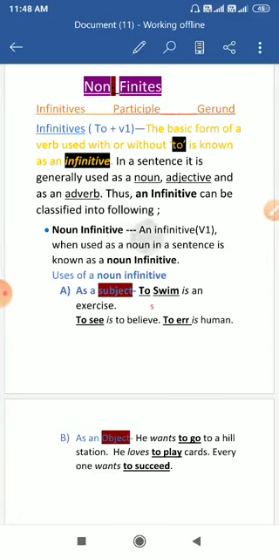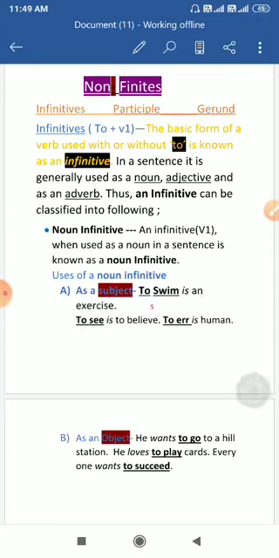Infinitives are actually the first form of the verb. To understand this, let's see one by one all its uses. First, as a subject, because a noun is also used as a subject in a sentence. So the first form of the verb, it means infinitives, also can take the place of a noun in a sentence, such as: To swim is an exercise.